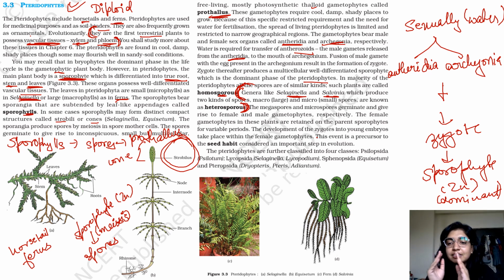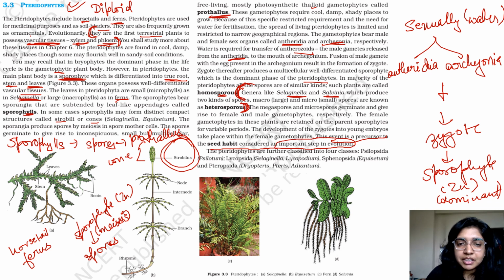Now this looks similar to an evolved form, right? It looks similar to the formation of a fruit in your angiosperm. So you can say that this event is a precursor to the seed habit, which is considered an important step in evolution. So a question may come: which particular member of the plant kingdom represents a key event to the formation of seed habit? Alright, in that case, the answer would be pteridophytes.